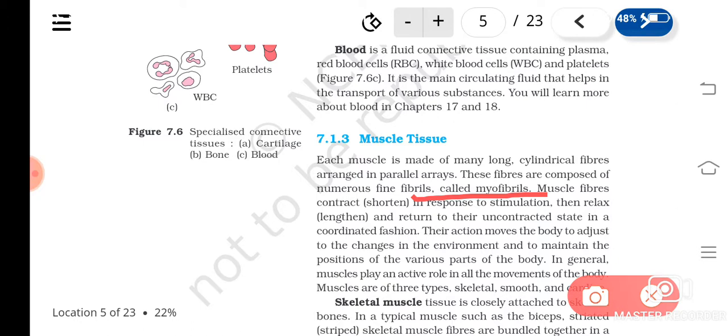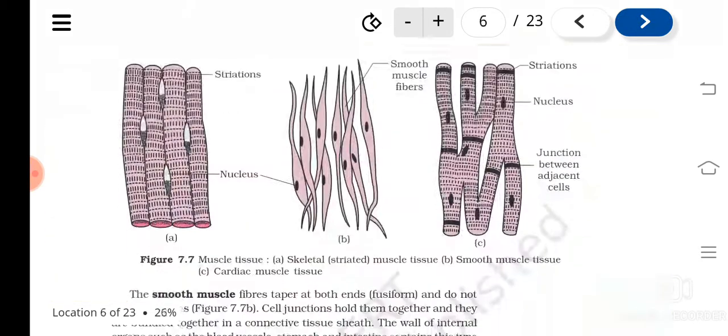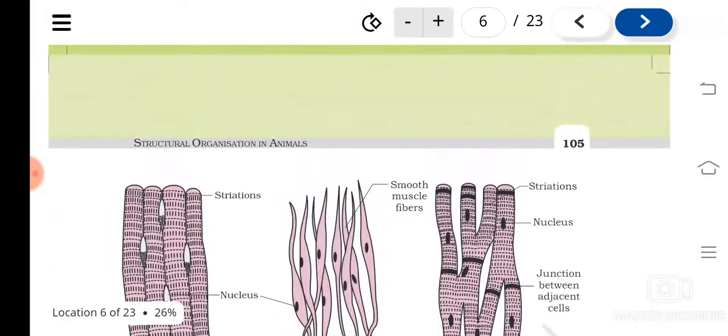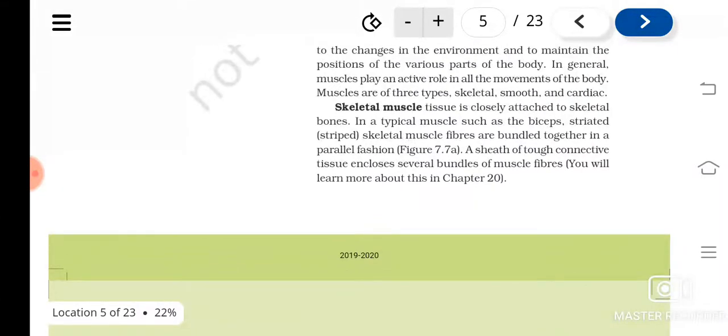And this helps the body to move. Movement of the body, both internal and external organs, is possible because of the muscles. The contraction of the muscle fiber, or its relaxation, results in the movement of the body. Muscle tissues are of different types: skeletal muscles, smooth muscles and cardiac muscles. These are the three different types of muscles.